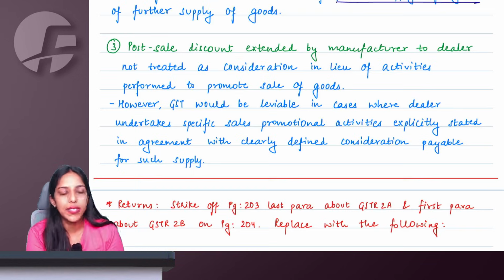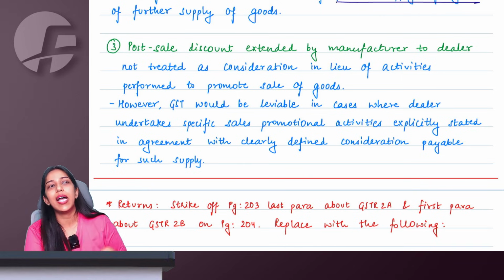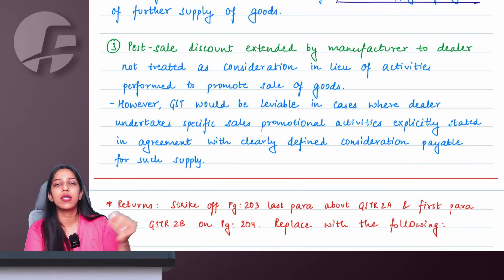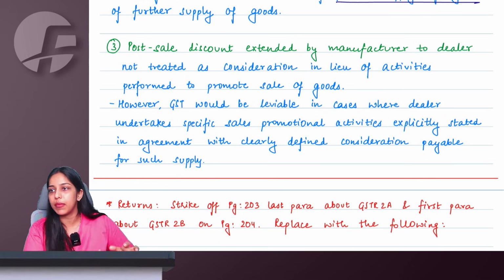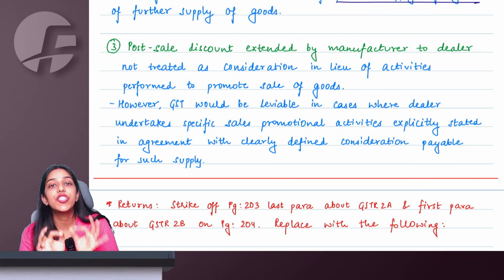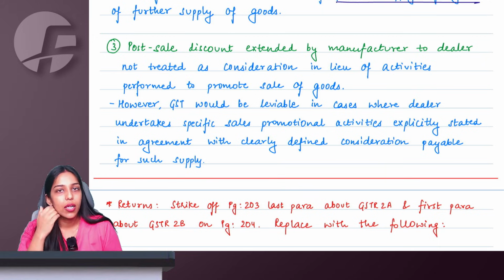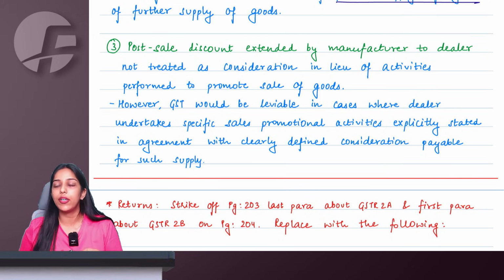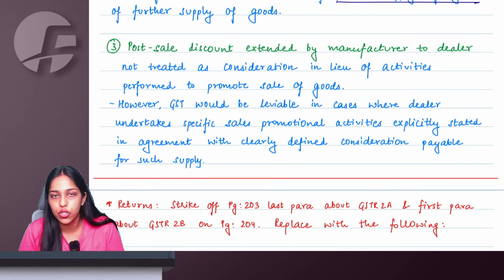Croma or Vijay Sales decide that this is Christmas, New Year time. So, outside our stores, we'll be hiring some people to come dress up as Santa Claus, attract people, attract kids, bring them in, and we will make sales to them. All these promotions, Vijay Sales is doing independently. Croma is doing independently to attract customers to bring them to the store.